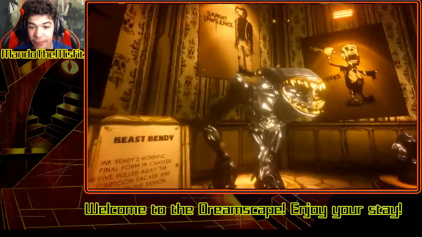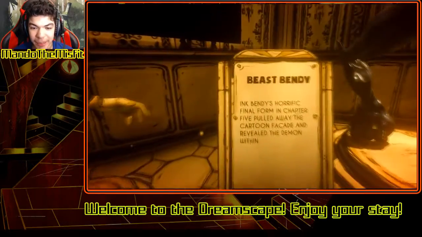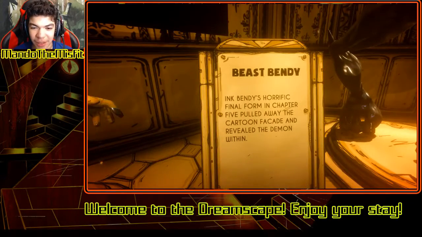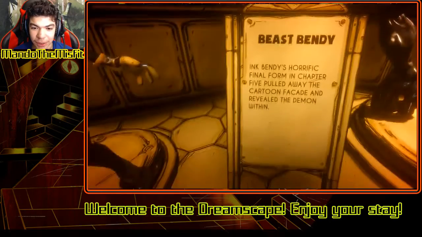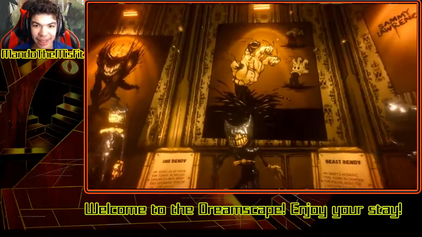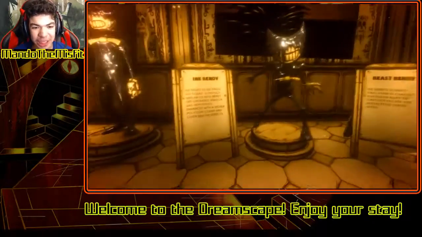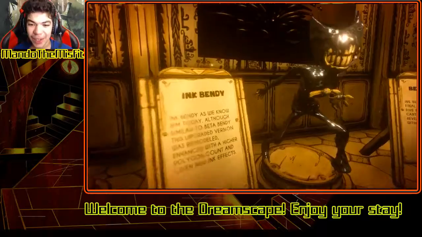And okay, this is Beast Bendy, which is the one we saw in Chapter 5. Ink Bendy's horrific final form in Chapter 5, peeled away the cartoon facade and revealed the demon within. I like this model. I really like this model. It looks really cool. The only problem I have with it is that I was hoping to see just this Bendy as his final form. Like, that would be cool.